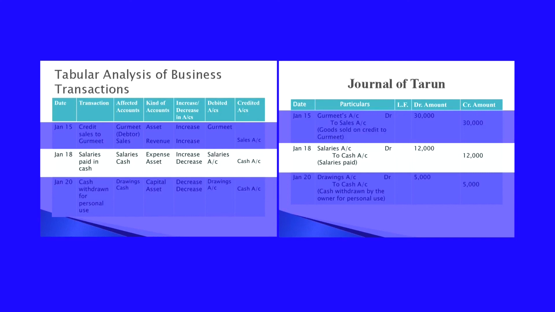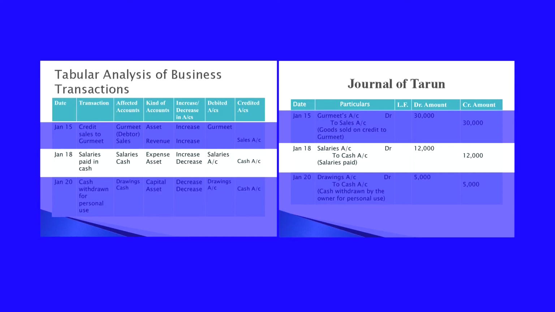Moving to the next transaction, that is on January 18th, salaries paid in cash. Two affected accounts are salaries and cash. Salaries will come under expense. Cash will come under asset. Salaries increases, that is expense increases, and cash is going outside the business. When you pay the salary, cash will go outside the business, that is cash will decrease.